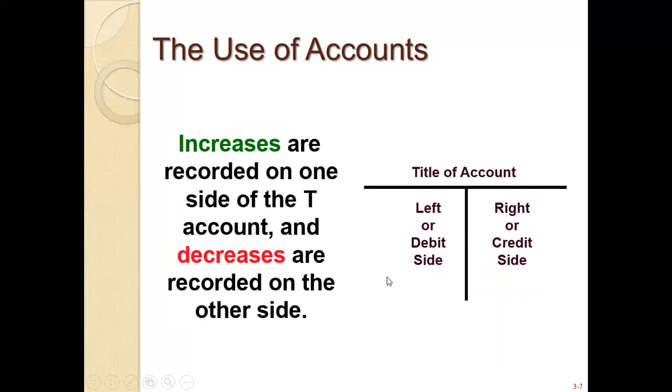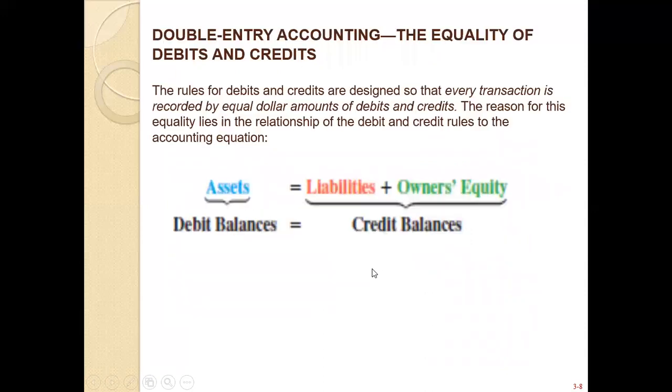We can get help from the accounting equation. In the next slide I will discuss this. In the double entry accounting equation, when you need to record a business transaction, we need to record it with the help of the equality of debit and credit. What is a debit and credit in a positive manner?